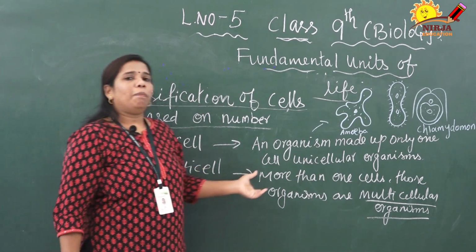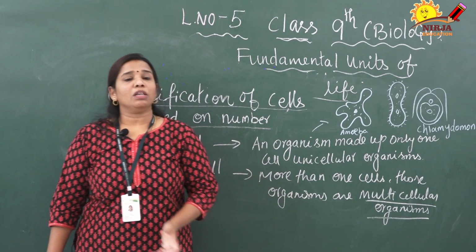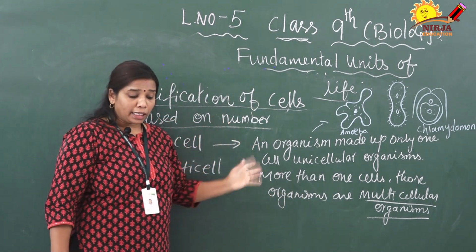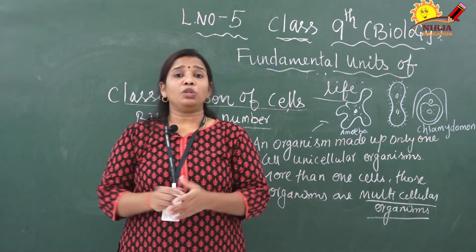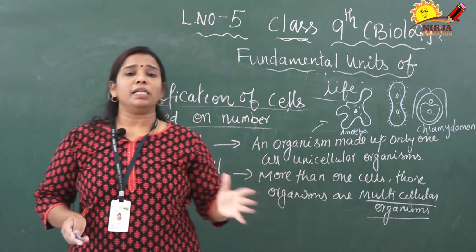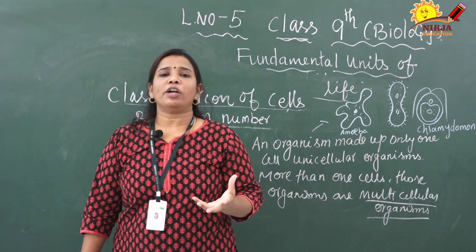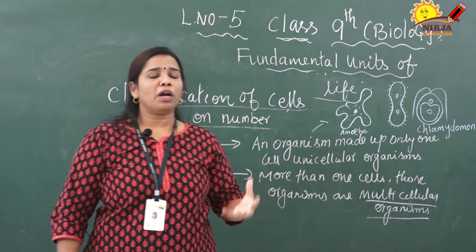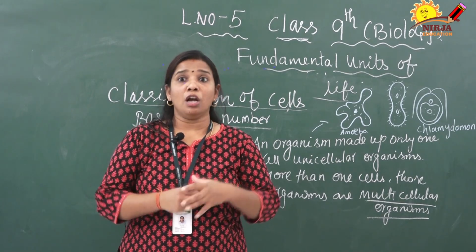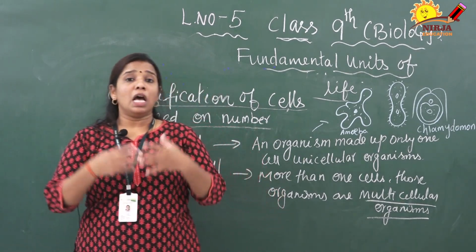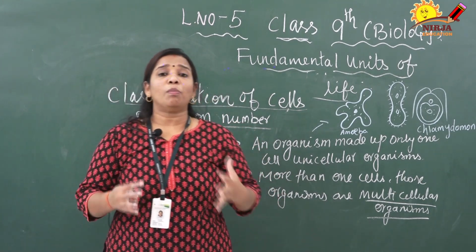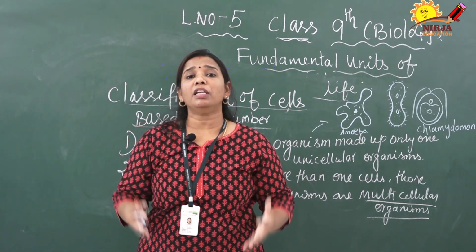Right. Plants, animals, human beings, we all come under the category of multicellular. Multicellular is divided into two: few celled and multicelled. Few celled means the body is made up of a few hundreds or a few thousands of cells only, not millions and billions of cells. For example, in plants, animals and human beings, the whole body is made up of millions and billions of cells.